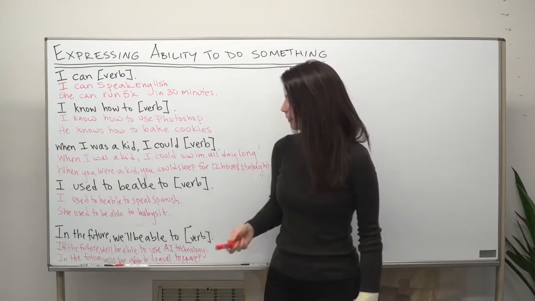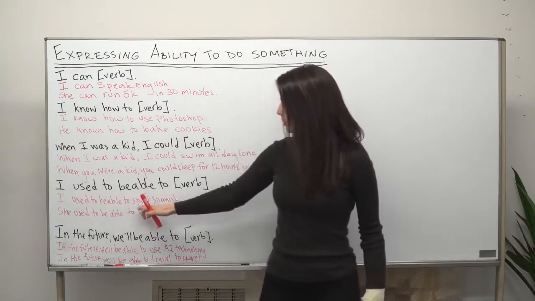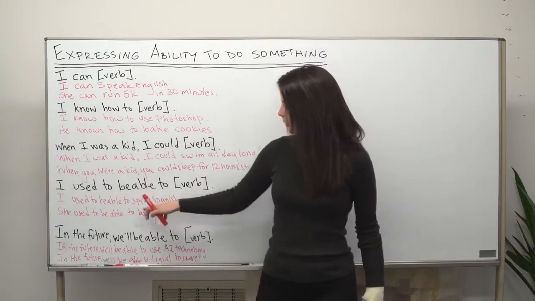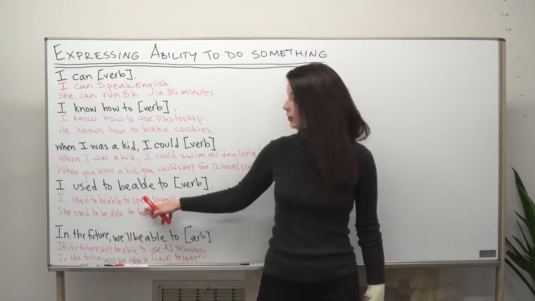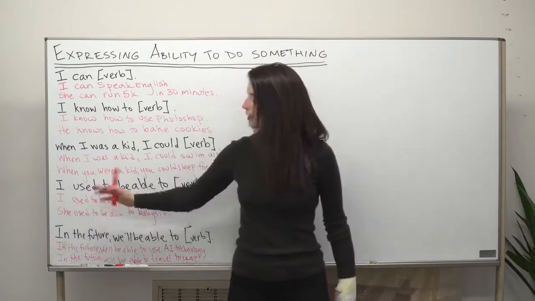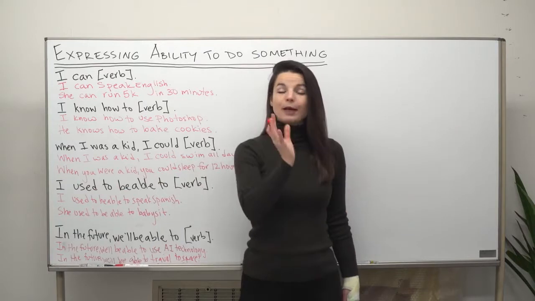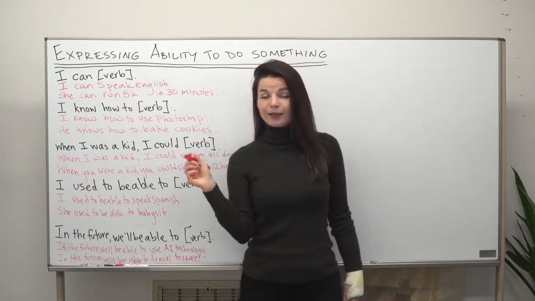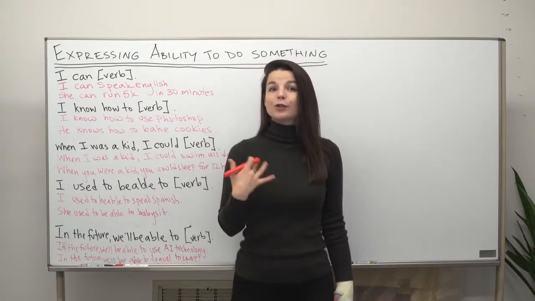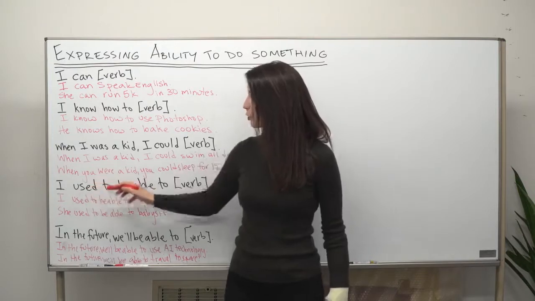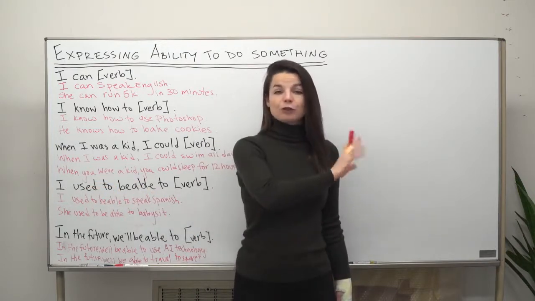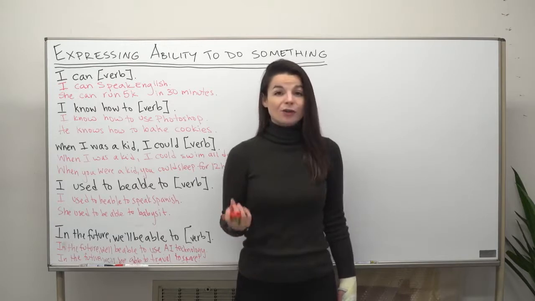So let's look at some examples. I used to be able to speak Spanish. Here's my verb, "to speak Spanish." "Used to" shows a long time ago in the past, I had this ability, but now I do not. So remember, the nuance of "used to" is that something was true in the past and it is not true now.